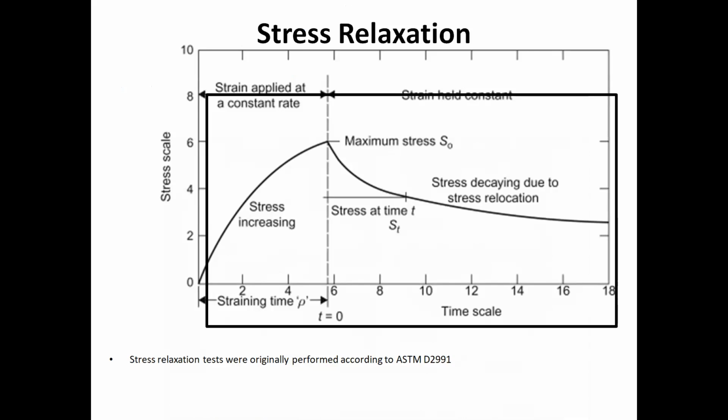So now here you can see in a fine diagram the phenomenon of stress relaxation. Suppose you applied a force on a particular fiber or yarn, and then you release the applied load or applied stress. In the first part of this figure, you are seeing the stress is increasing, means you are applying the load, extension will take place. After reaching a certain point, you remove that stress.